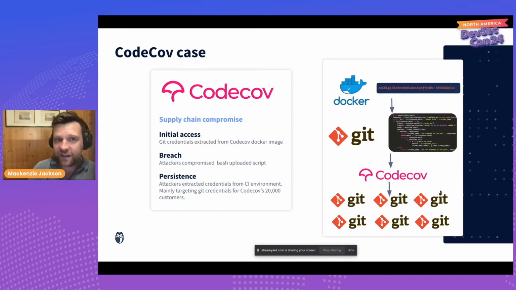Now that included HashiCorp. HashiCorp is a fantastic company. They coined the phrase secret sprawl, and they build one of the best secret management products out there. And even they had secrets in their source code. So I'm willing to bet anything that if HashiCorp has secrets in their source code, you probably do too. And source code isn't impenetrable. This is one example of how even if you do nothing wrong, adversaries can perhaps access your private source code. So this is a great example of that supply chain attack going on.